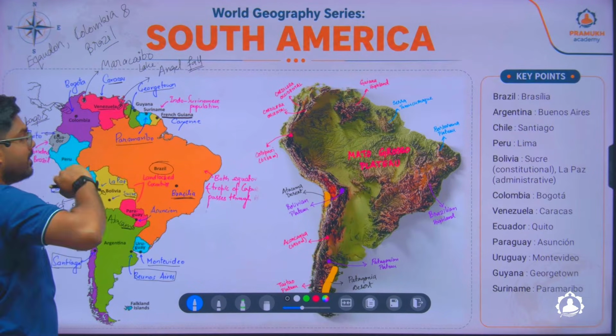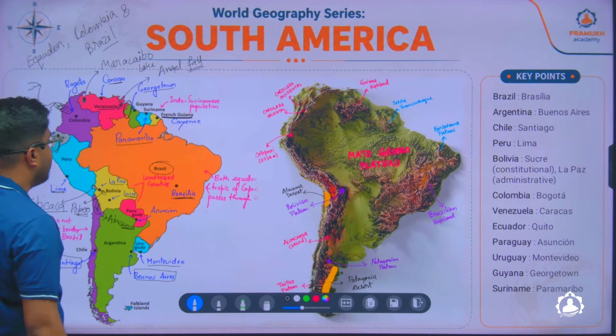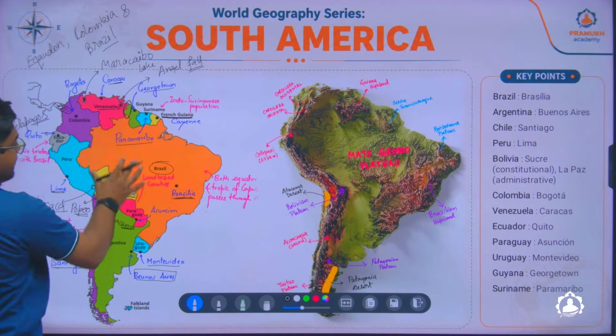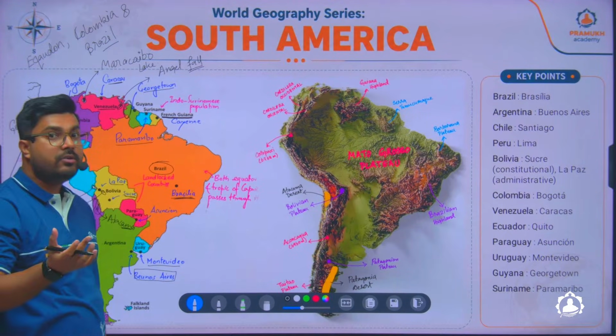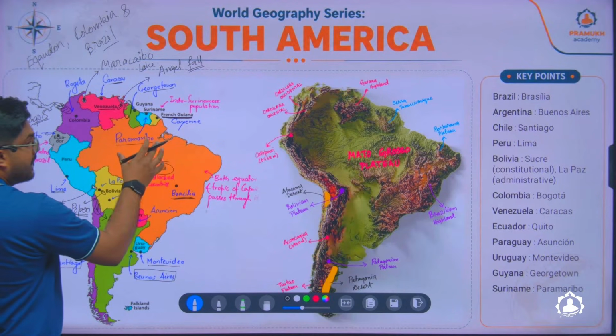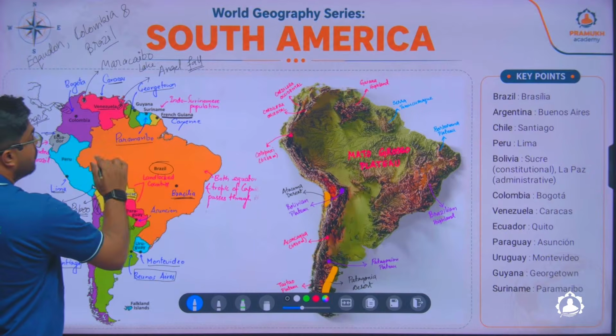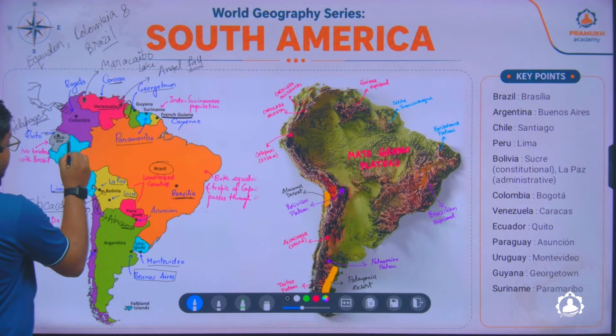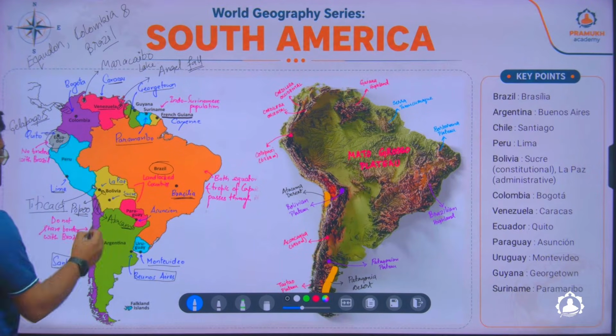Then a few other aspects to remember: all the countries of South America, in one way or the other, whether little or large, have boundary connectivity with Brazil, except Ecuador and Chile.